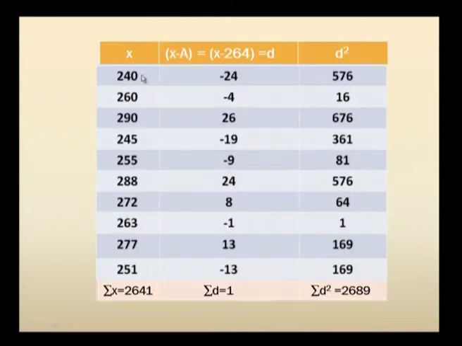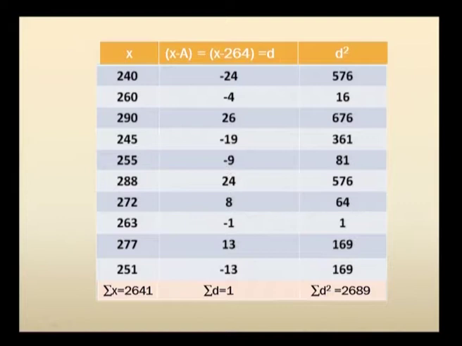You are taking in this order: first you take the x values in the given table; second, you subtract the deviation values, that is your 264, from each of the given values of x. If you take 240 minus 264, it is going to be minus 24; 260 minus 264, it is going to be minus 4; like that you take up to 251 minus 264, that is minus 13.